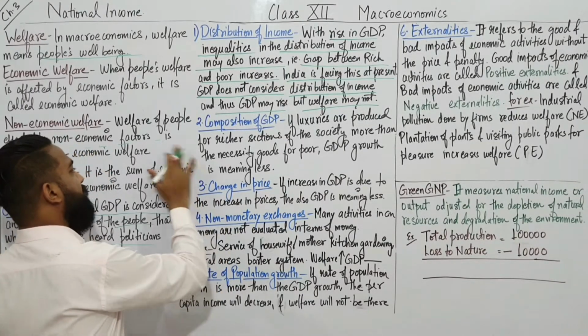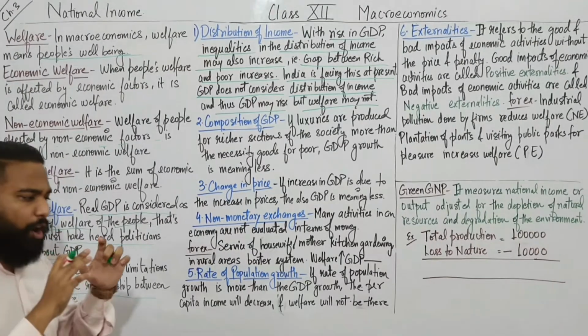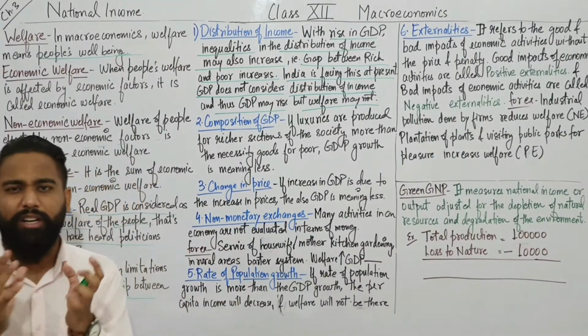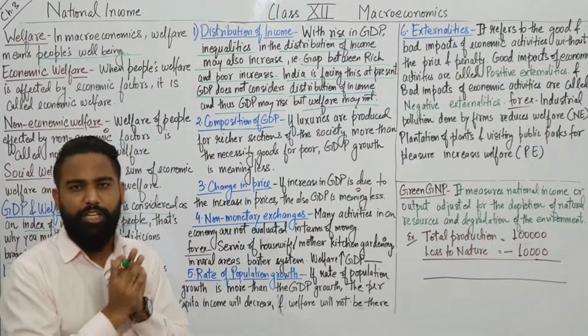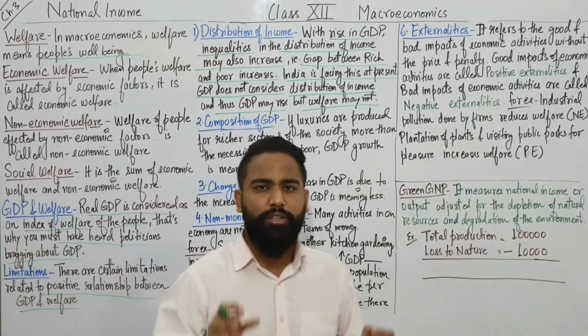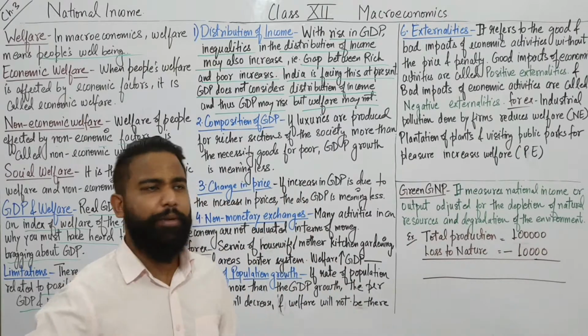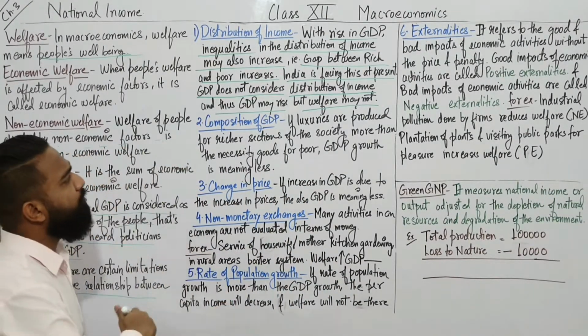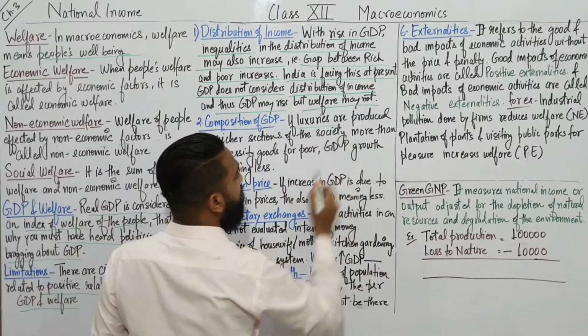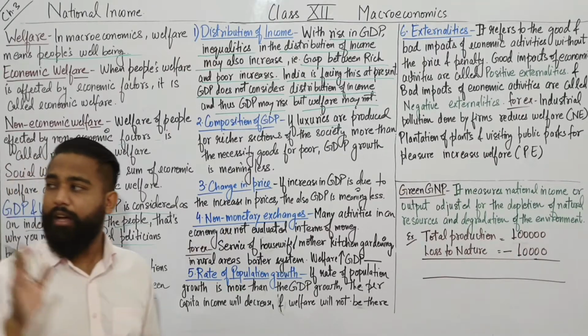Now students, let's come to the second limitation, which is composition of GDP. What is the composition of GDP? What goods constitute the GDP? You already learned that there are different types of goods: producer goods, final goods, consumer goods, capital goods, defense goods. There are so many types of goods. So what are luxury goods? Those which are used by the richer people.